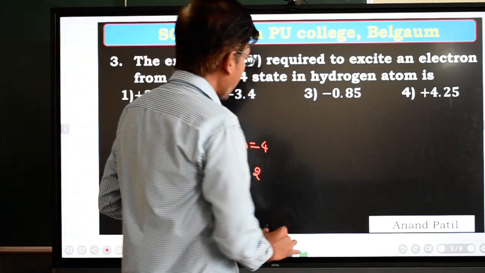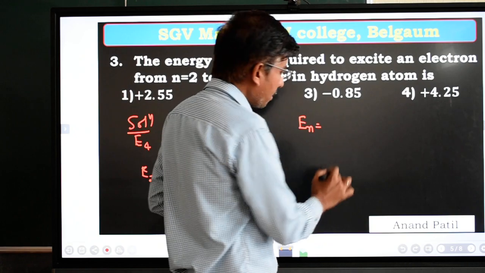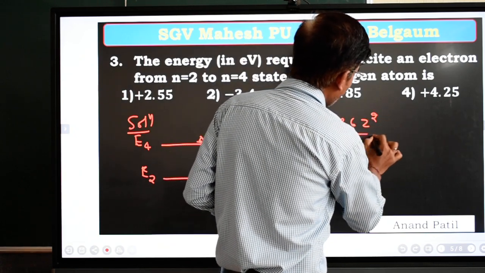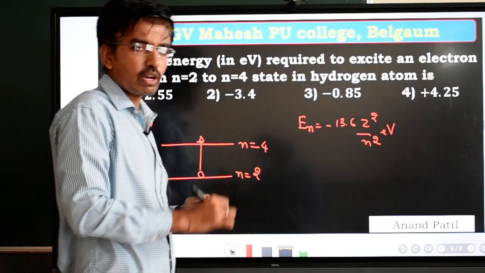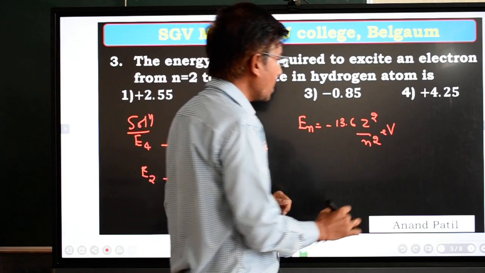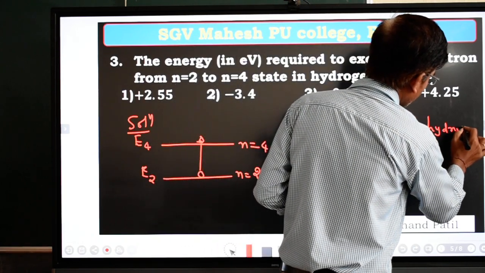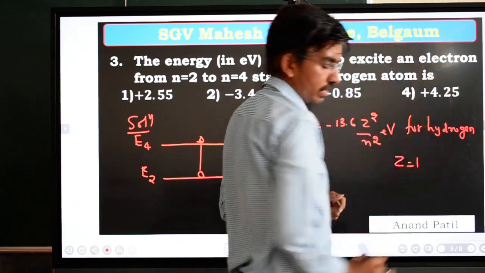Okay, so we know that the energy of the electron in the n state is equal to minus 13.6 Z square by n square electron volt. Okay, so this is for the hydrogen atom. For hydrogen, take Z equal to 1.